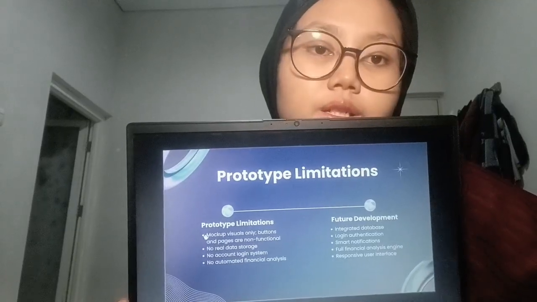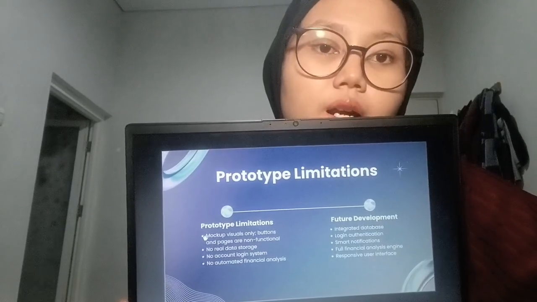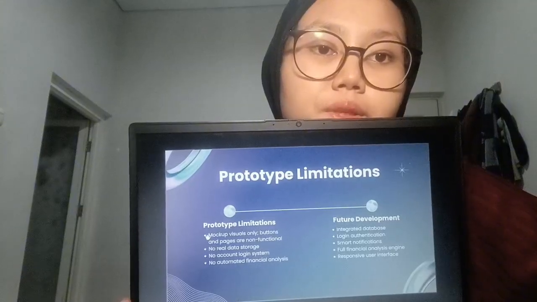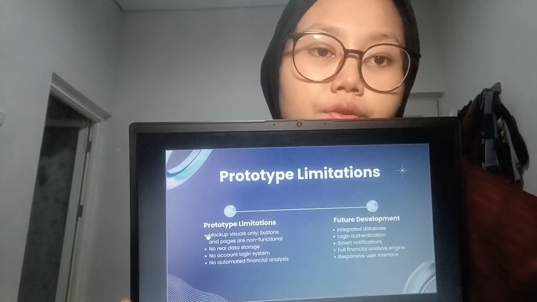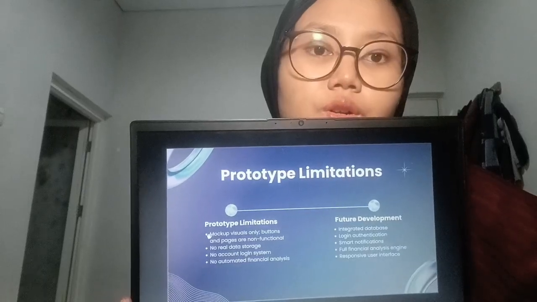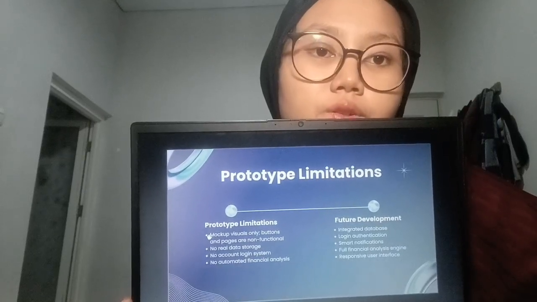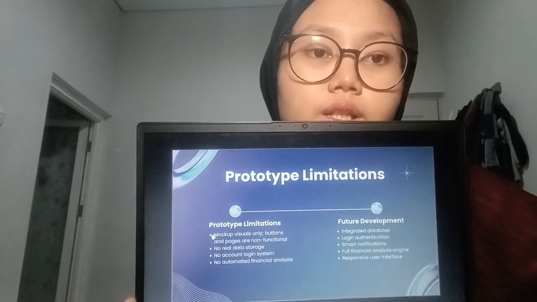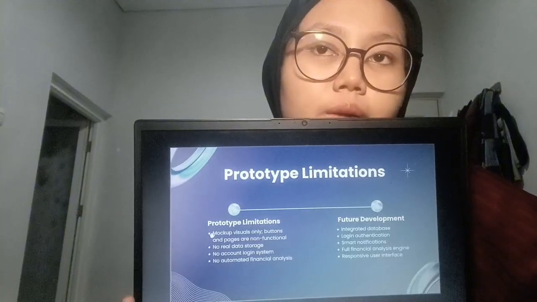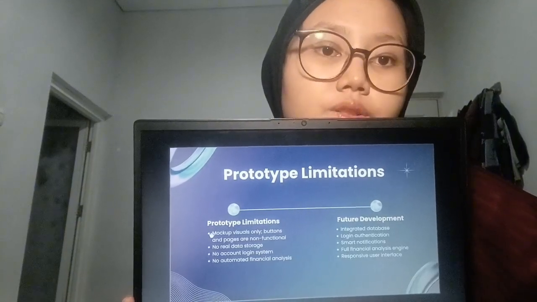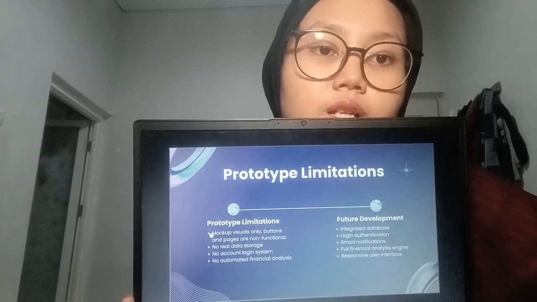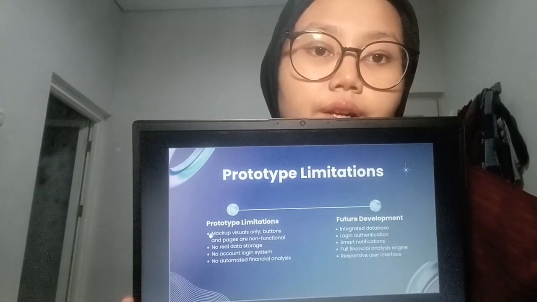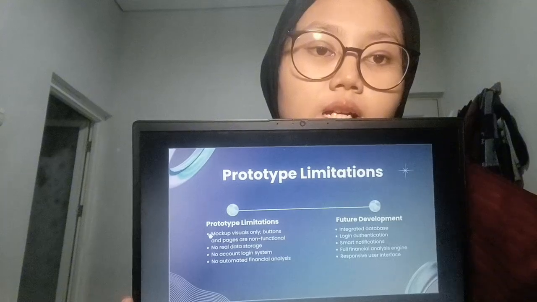Since this application is still a prototype, there are several limitations that need to be considered. All of the buttons and page displays are not fully functional yet, so they only serve as a visual simulation. In addition, this prototype cannot save data, does not have an authentic login system, and the financial analysis shown is still an illustration rather than an automatic calculation.